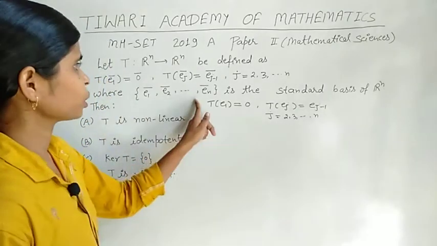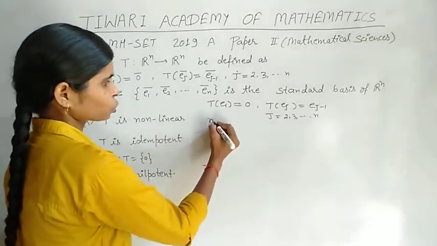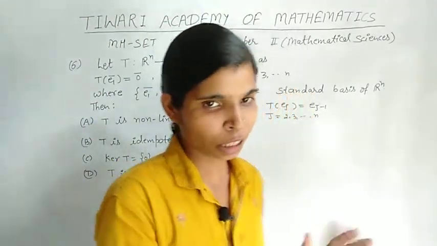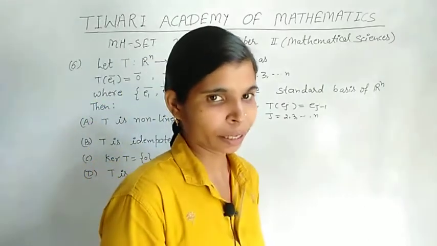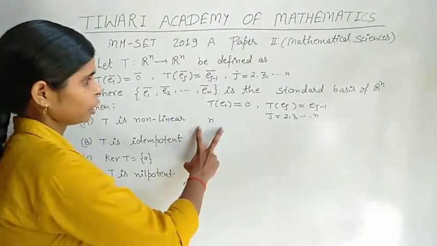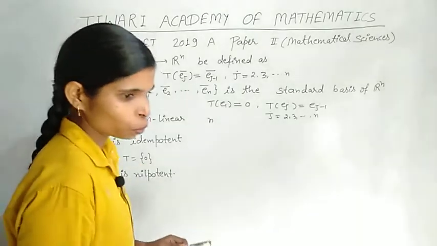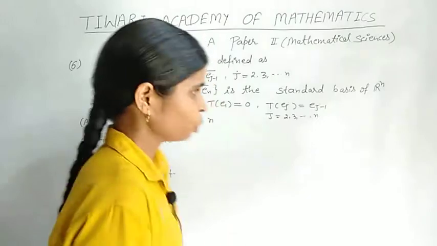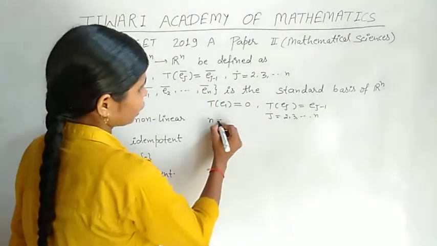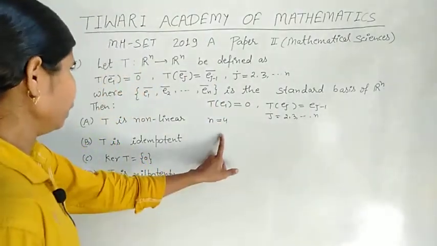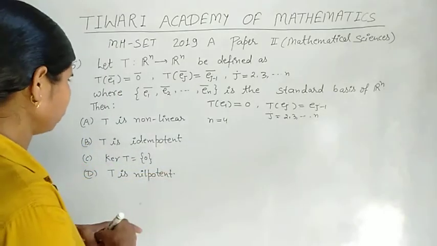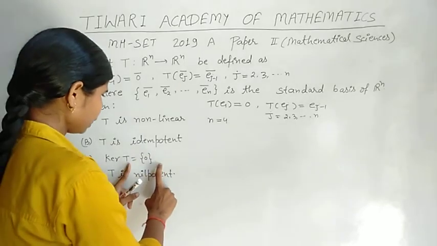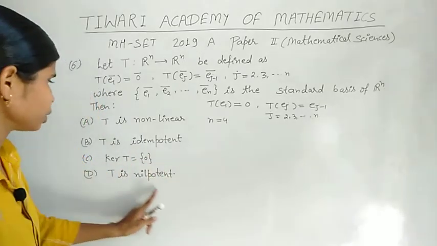In this type of question we take n equal to 2, 3, 4 because it makes a 2 by 2 matrix, 3 cross 3 matrix, 4 cross 4 matrix. So we take n equal to 4 because we check non-linear, idempotent, kernel T contains 0 vector, T is nilpotent.